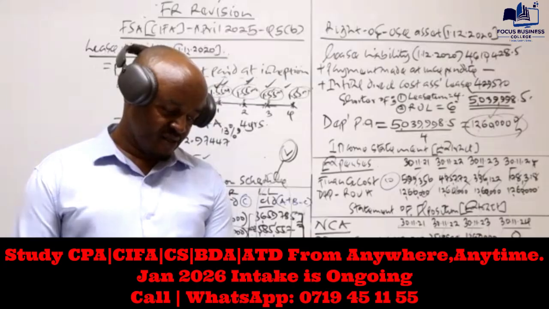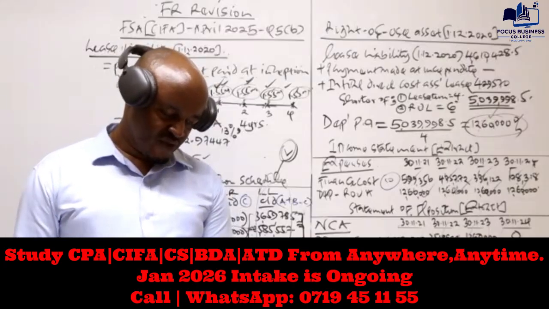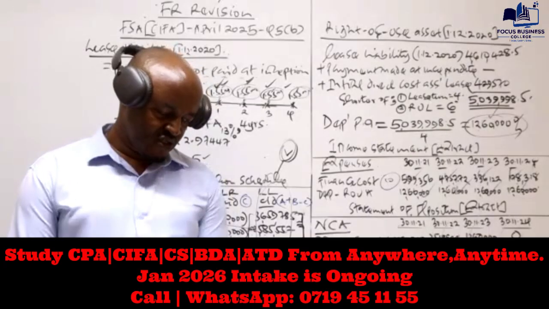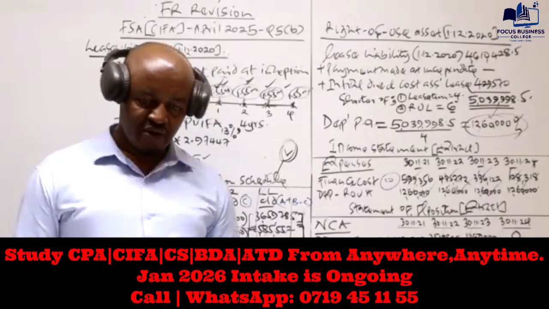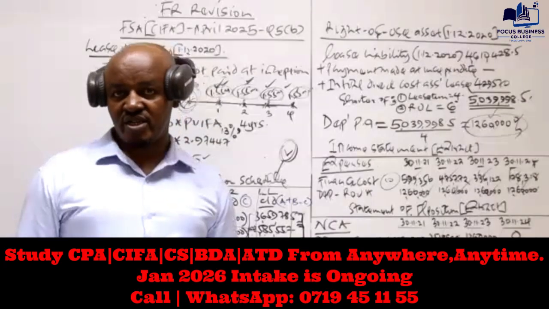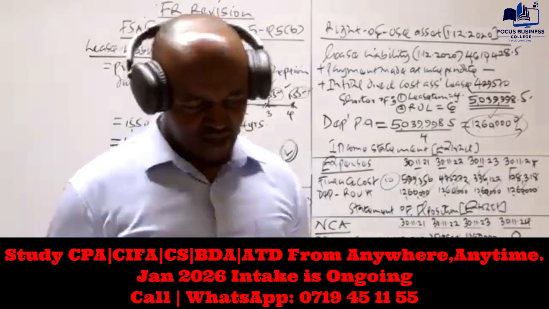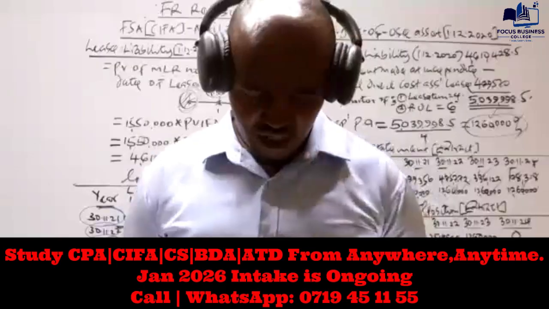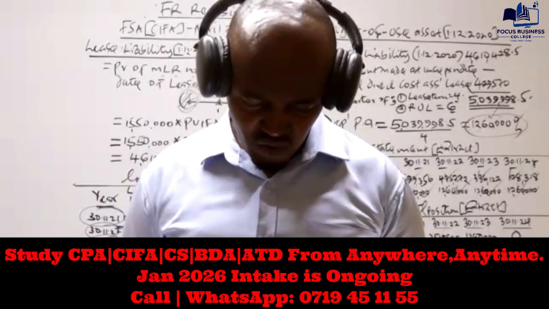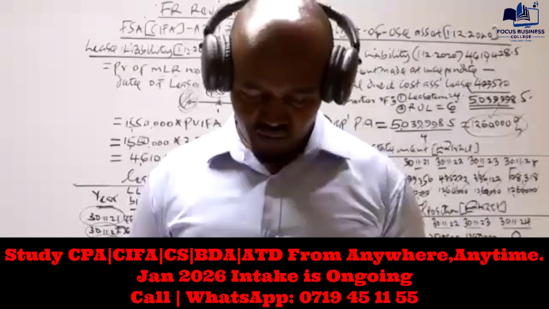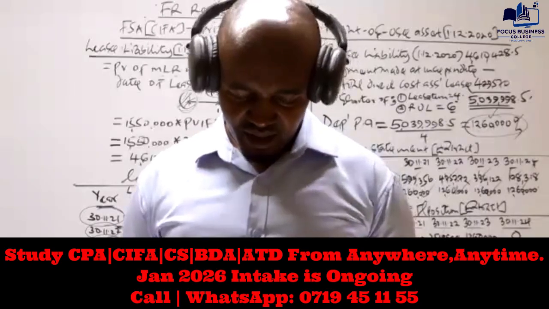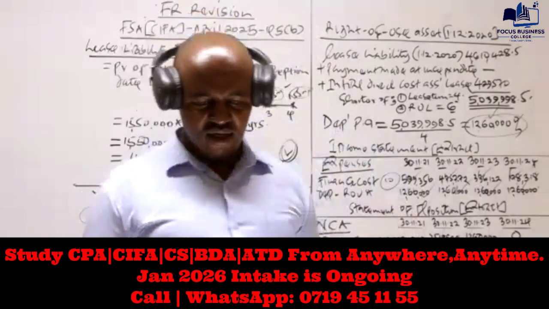I said that compound financial instruments are financial instruments issued by the company. They contain both equity and liability components. As per the requirement of IAS 32, once the company has issued a compound financial instrument, it should split the liability component and the equity component.